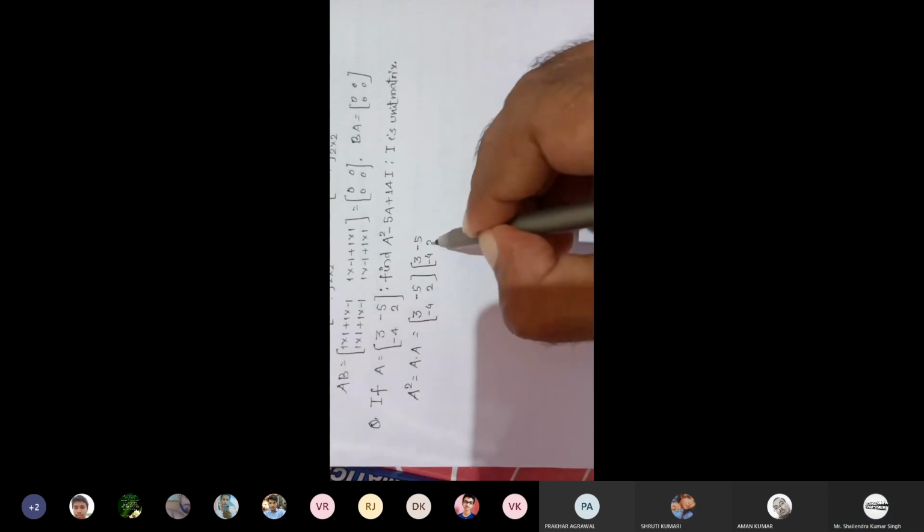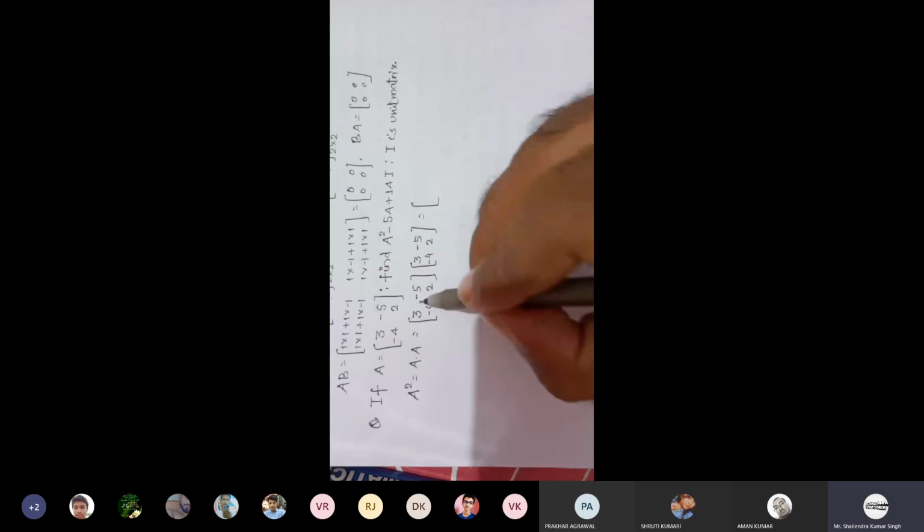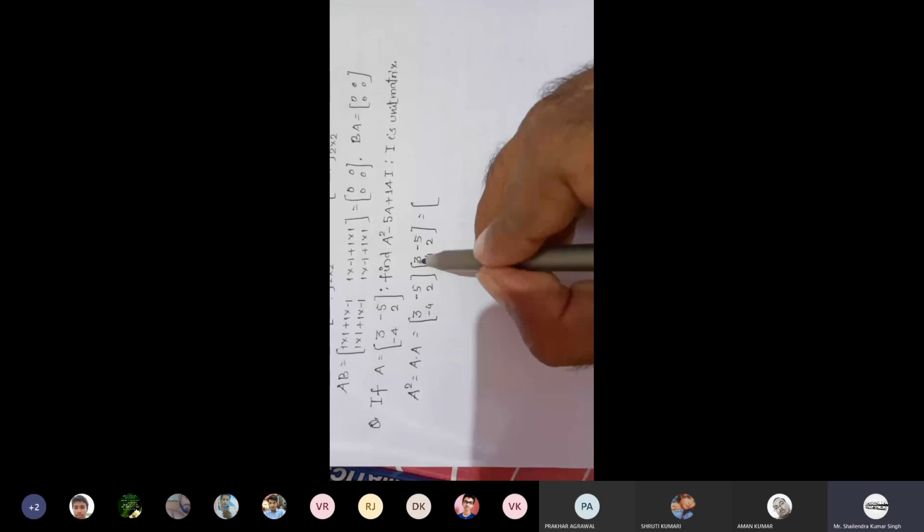Find each term first. First calculate A square. A square means A into A. That is 3, minus 5, minus 4, 2 into 3, minus 5, minus 4, 2. Multiply first row with first column, 9 plus 20.